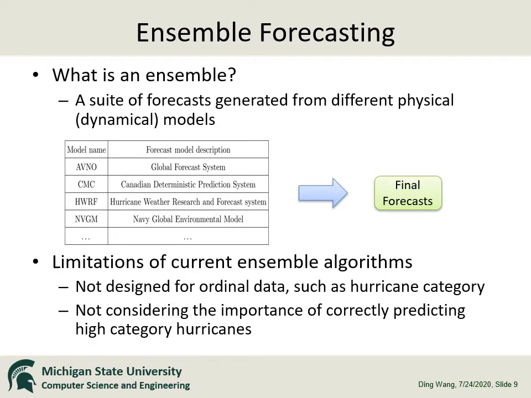As multiple physical models are available at every time step, ensemble forecasting can be used to produce the final forecasts. There are several limitations for the current ensemble algorithms. First of all, they are not designed for ordinal data, such as hurricane categories. Second, they are not considering the importance of correctly predicting high category hurricanes.